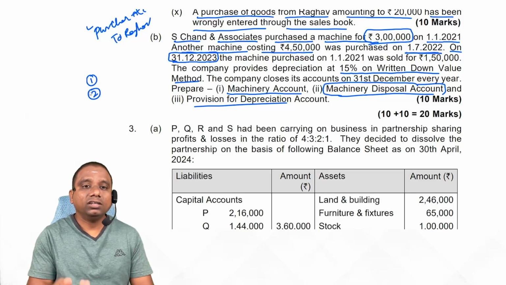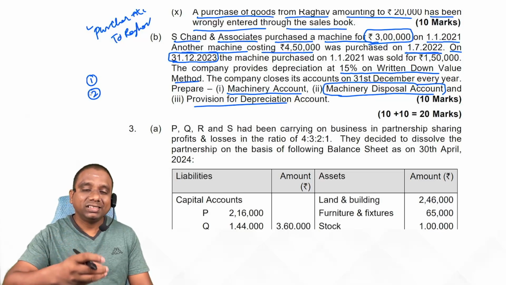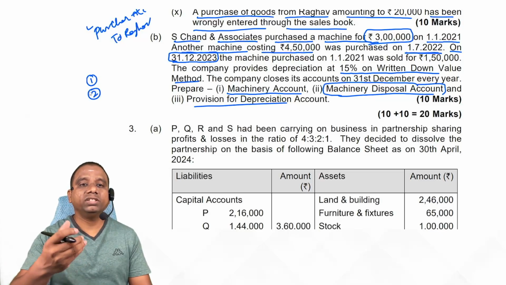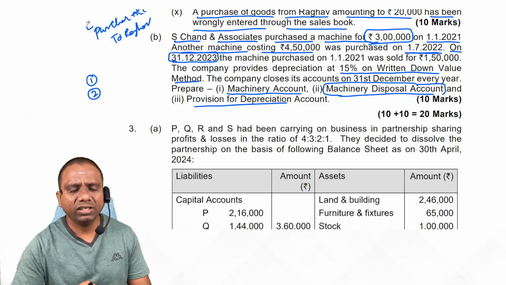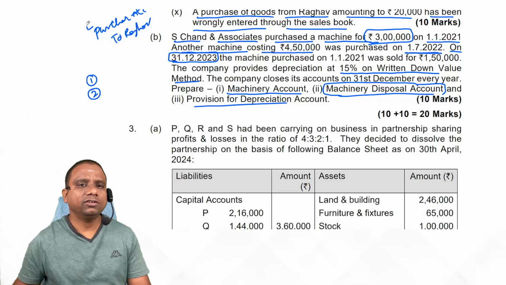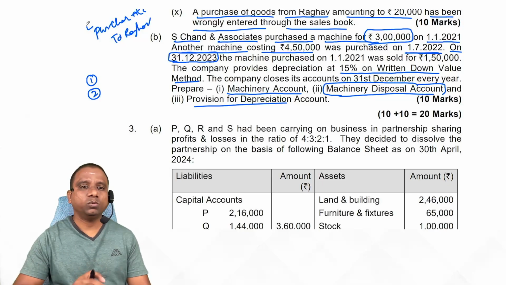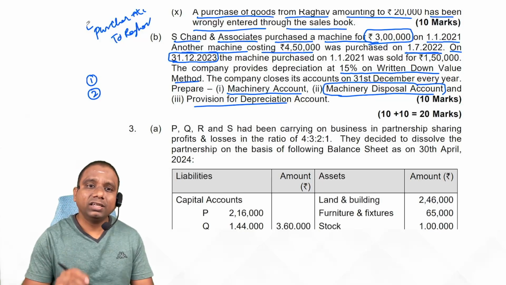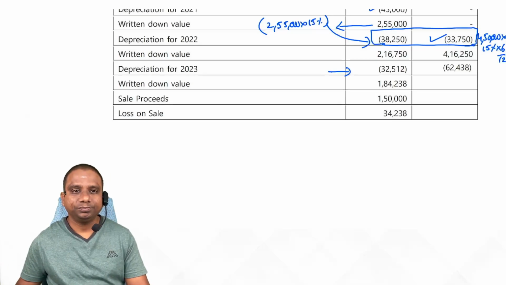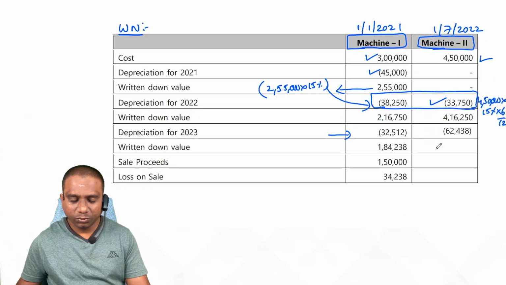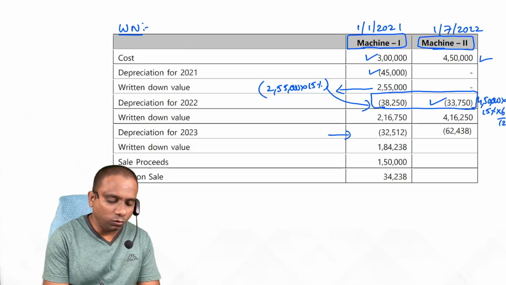Now transfer depreciation on the asset sold from provision for depreciation account to machinery disposal account. For that, what is the entry we record? Provision for depreciation account debit to machinery disposal account. So here calculate what is the total depreciation on the asset sold.